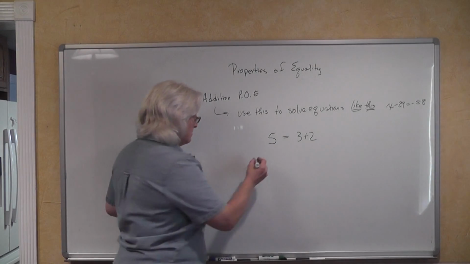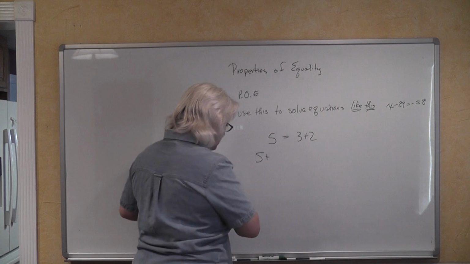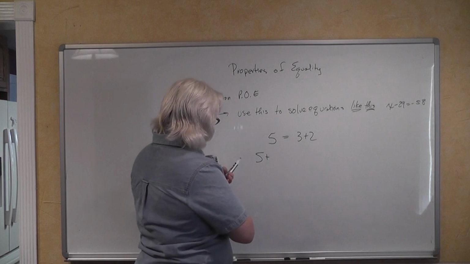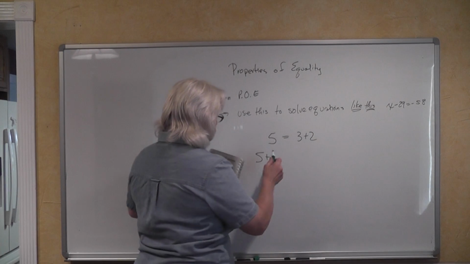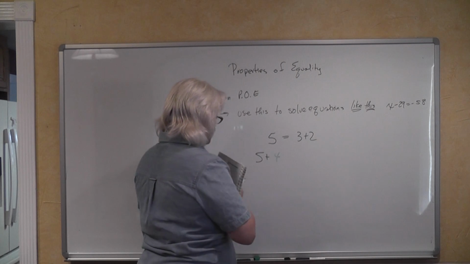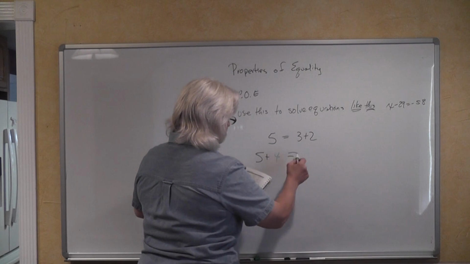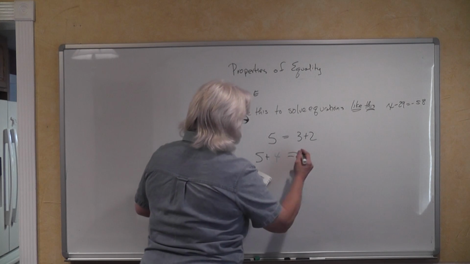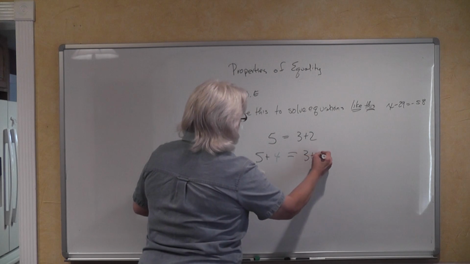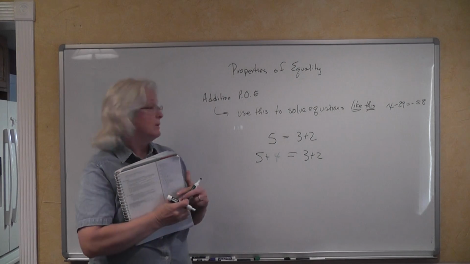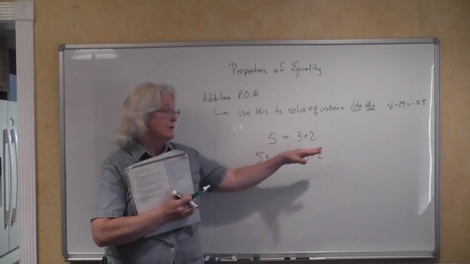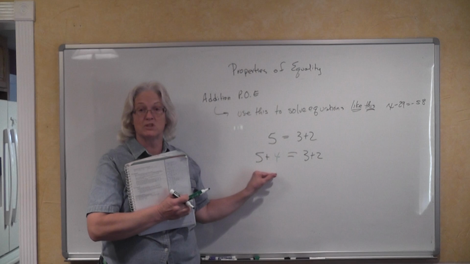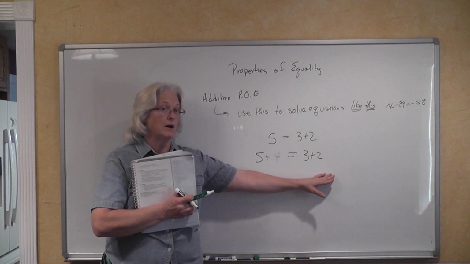What if we said 5 plus 4 is equal to 3 plus 2? Okay, here we have 5 is equal to 5. Now we have 5 plus 4, which is 9, is equal to 5. Obviously not.